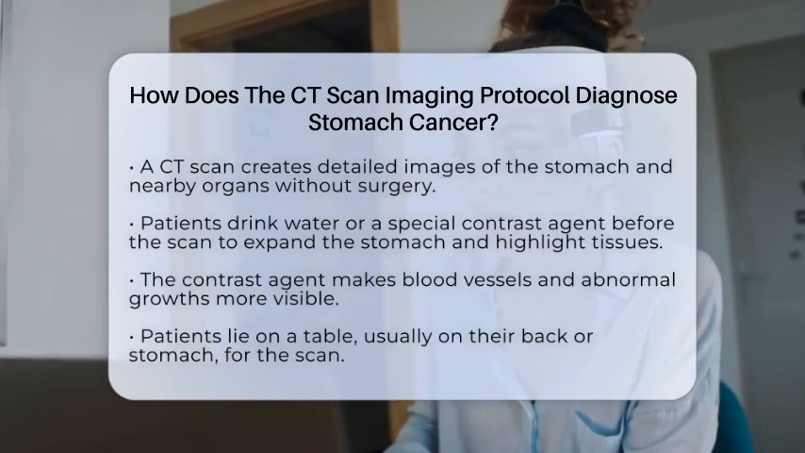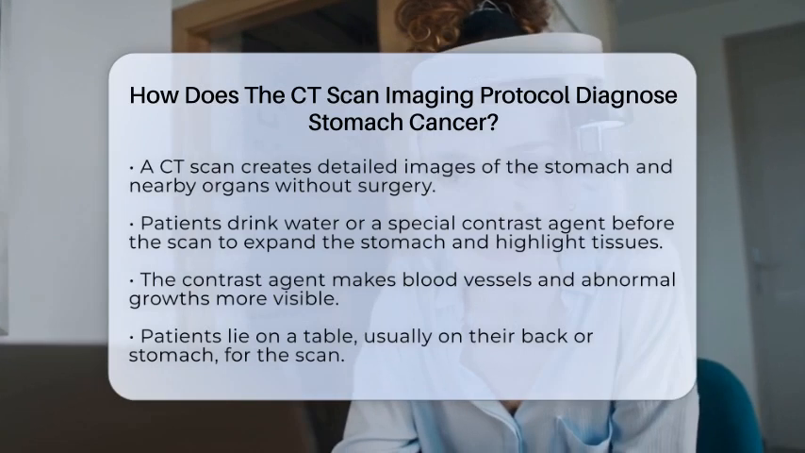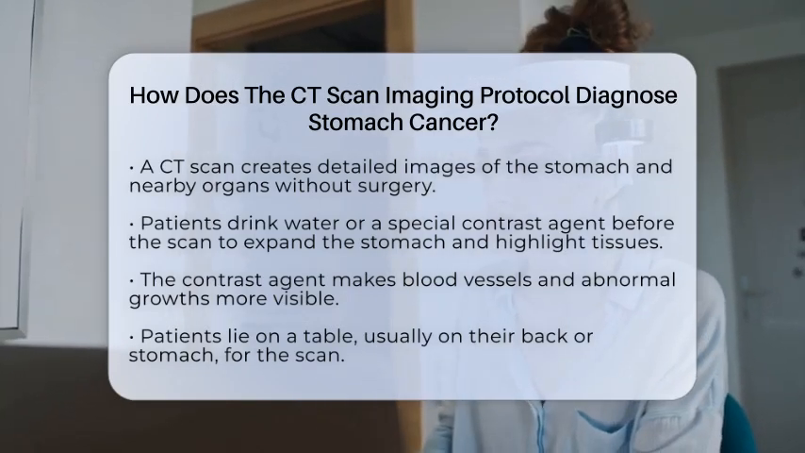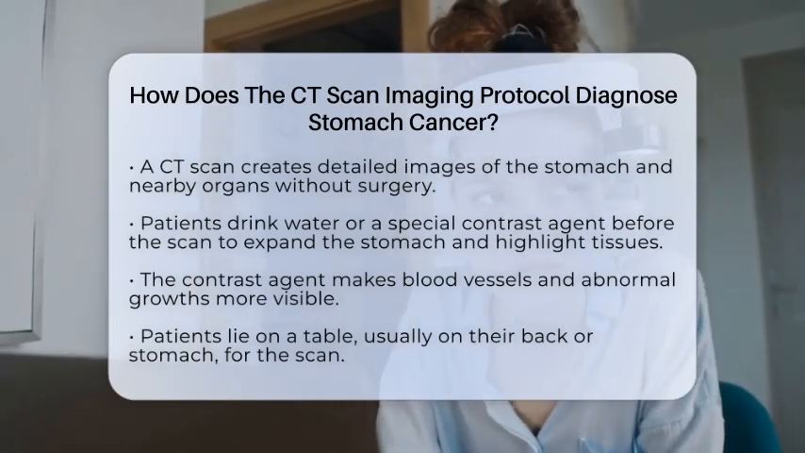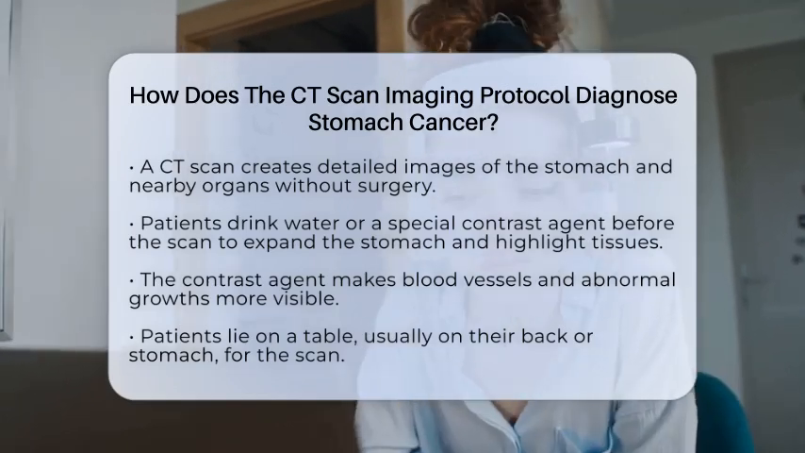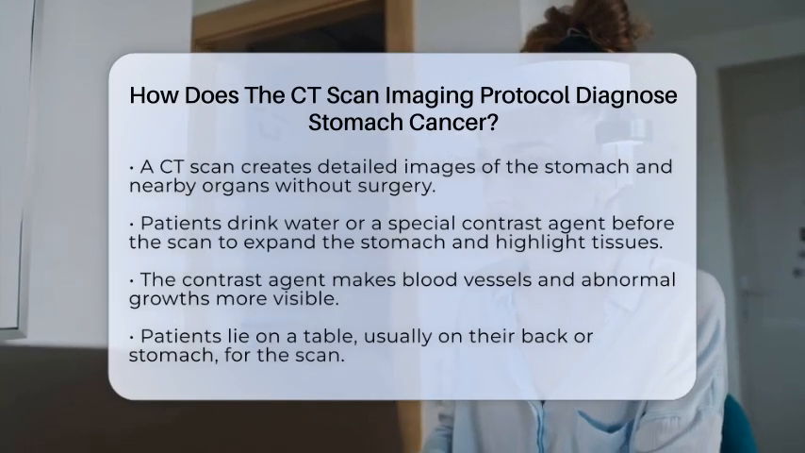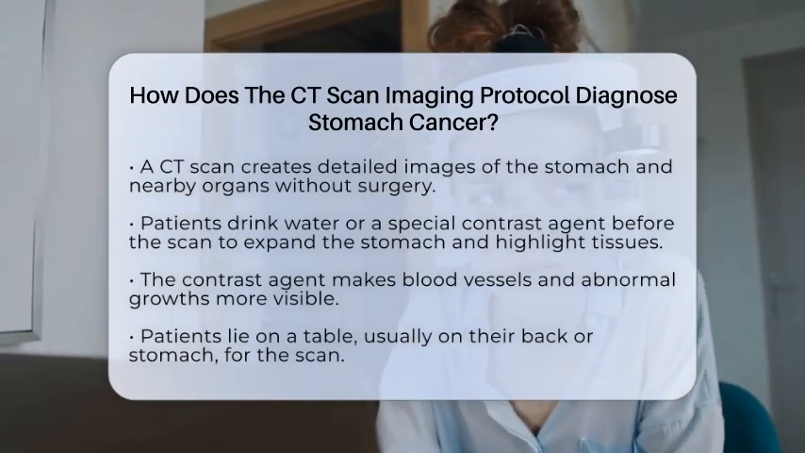This process begins with the patient drinking water or a special contrast agent before the scan. This helps to expand the stomach, making the walls and any abnormal growths easier to see clearly. The contrast agent also highlights blood vessels and tissues, making tumors stand out more distinctly.